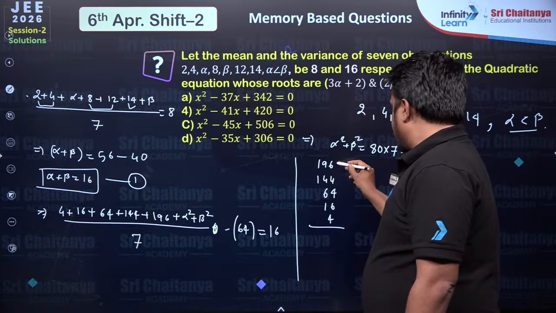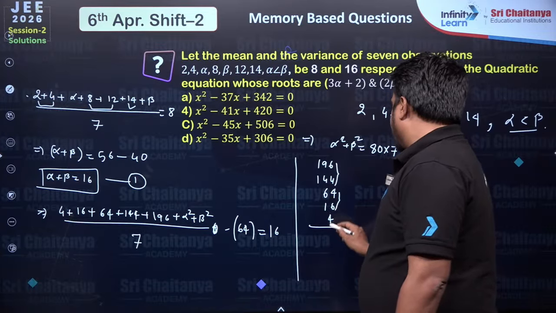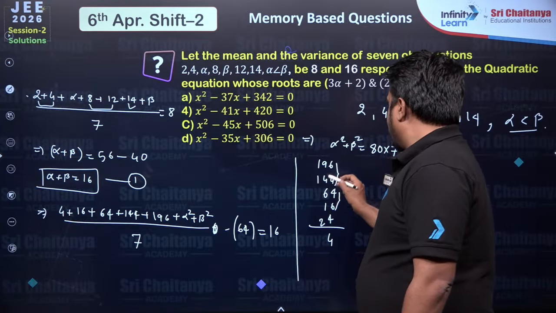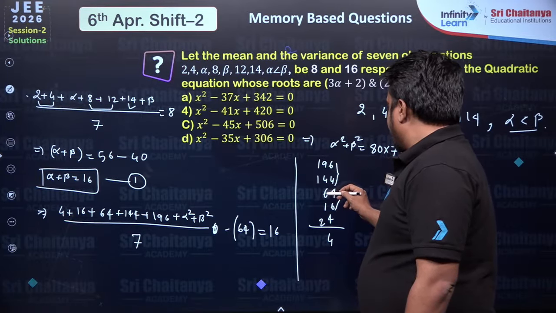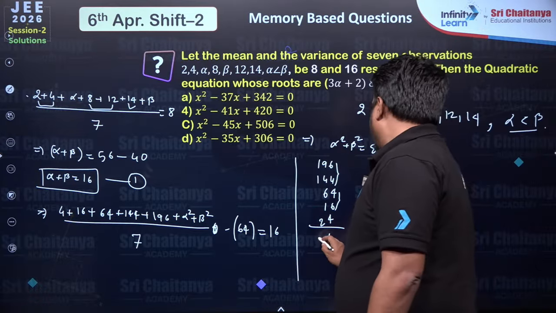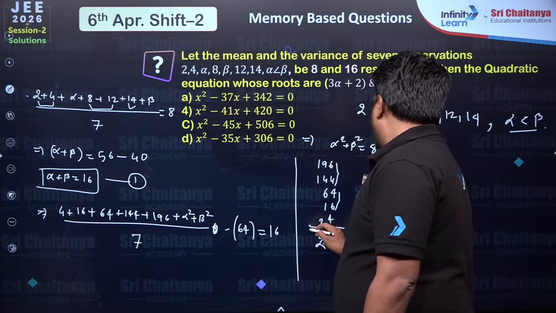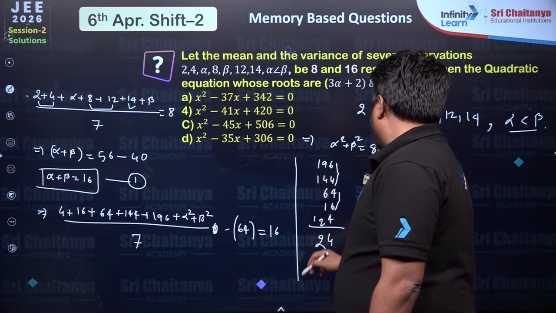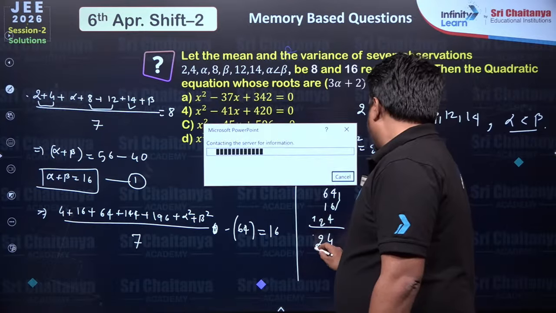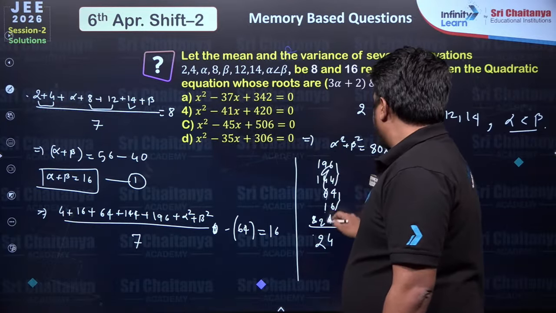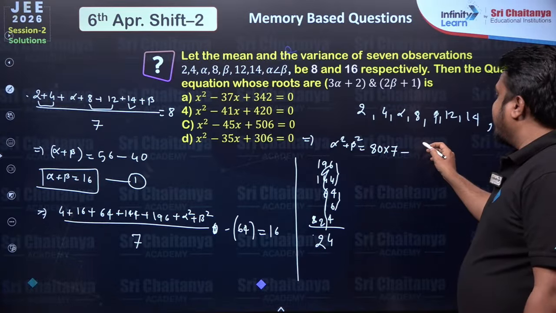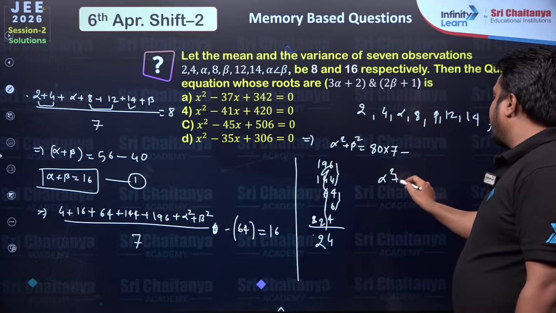How much is this? It comes to 424. Fine. So further you can simply put in the value and get the value of alpha square plus beta square.